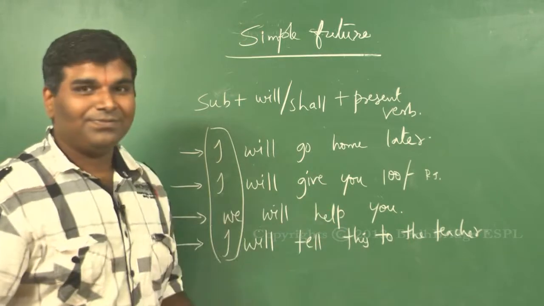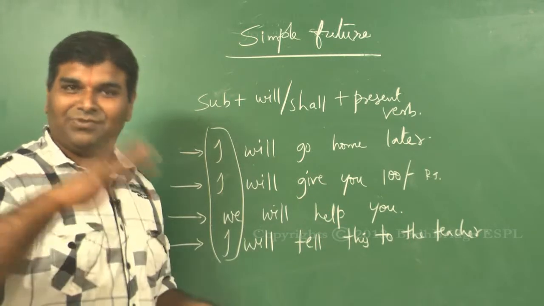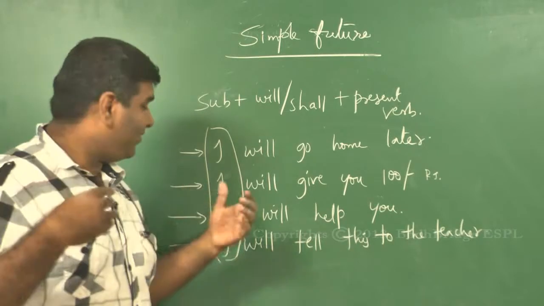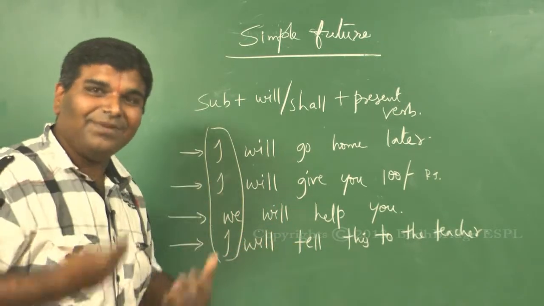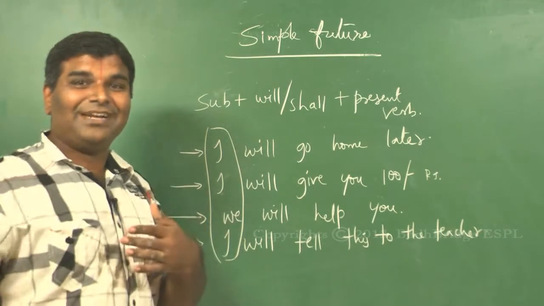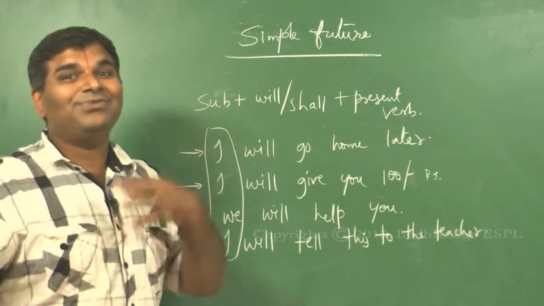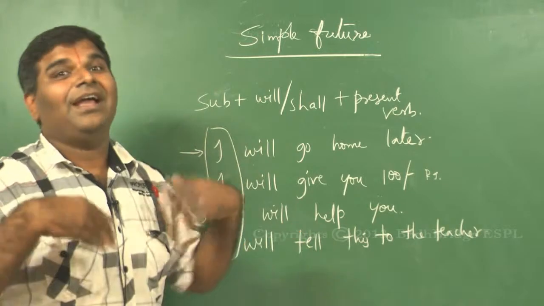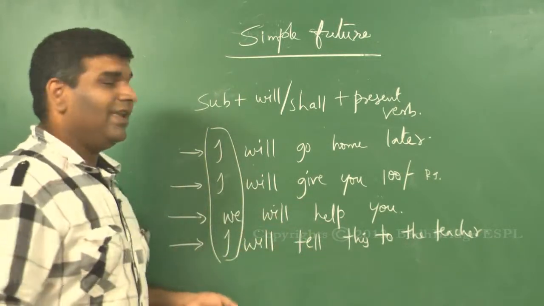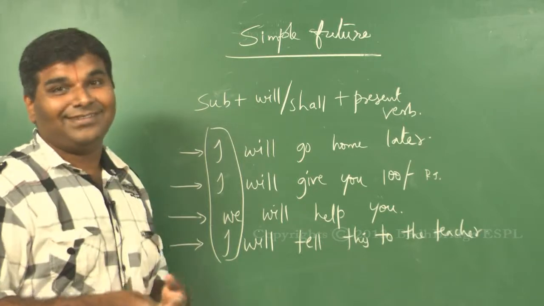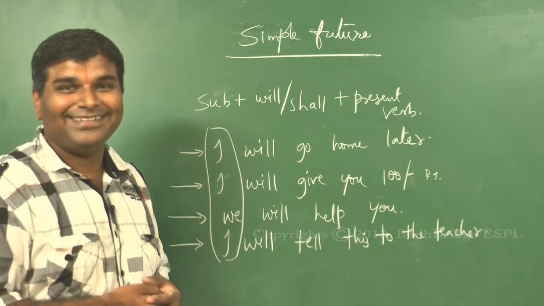He will help you. So I'm saying, don't worry, he will help you. Again, even while I'm using he will help you, my statement appears as if I am giving an assurance. It's not that person. I haven't even discussed, or you wouldn't even know whether that person would really help. I am giving an assurance from my end. Don't worry, he will help you. Okay, and the last, he will tell this to the teacher. Also appears like a threat, doesn't it?